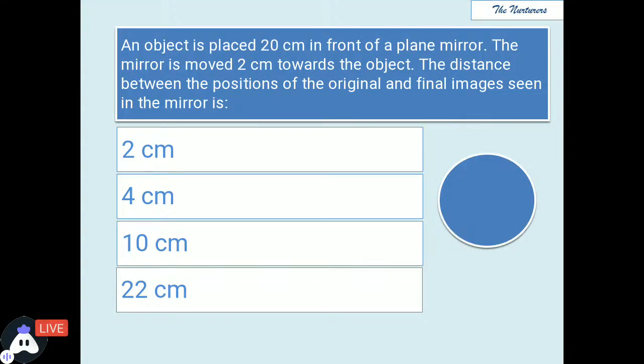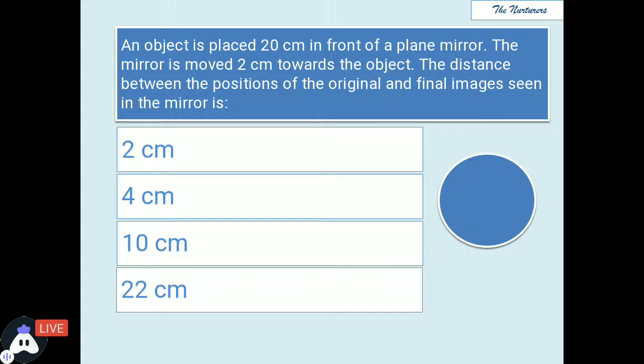Now, this is an interesting question and a good one as well. I think that you need to use your mind carefully. An object is placed 20 centimeter in front of a plane mirror. Now the object is 20 centimeter away from the mirror. The mirror is moved 2 centimeter towards the object. We have shifted the mirror 2 centimeter closer to the object. What you have to tell is, see, this is a twisted form of the question that has been asked. The distance between the positions of the original and the final image seen in the mirror.